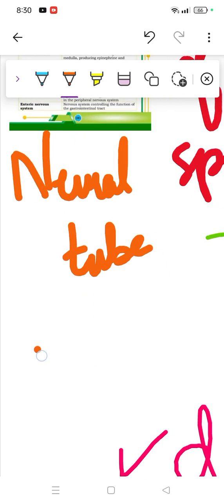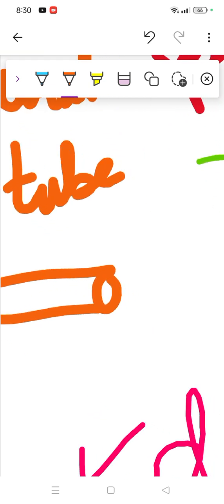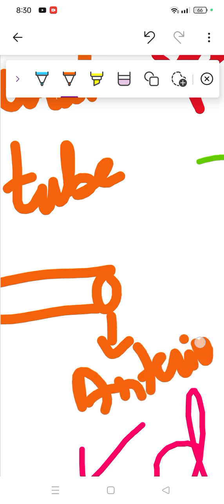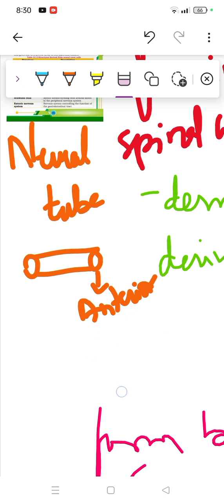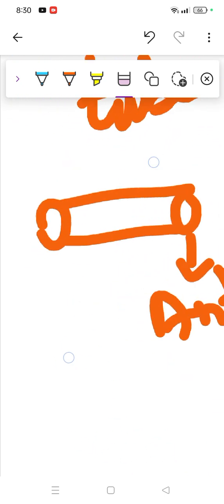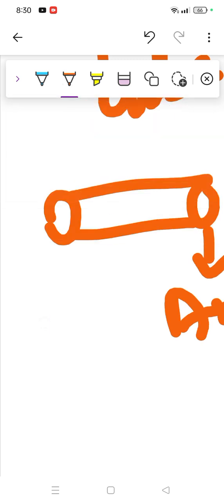If this is the picture, the first one you'll see would be anterior, the second one you see is called posterior.